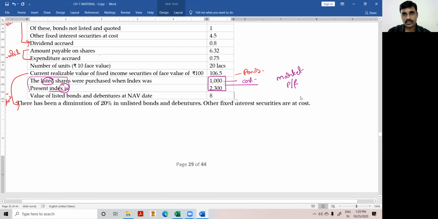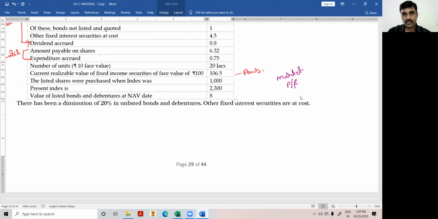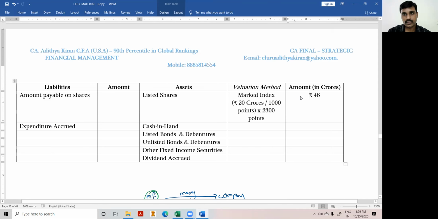Next, value of listed bonds and debentures. The value of listed bonds and debentures is 8 crores. Straight away substitute that figure. Value of listed bonds and debentures is 8 crores.